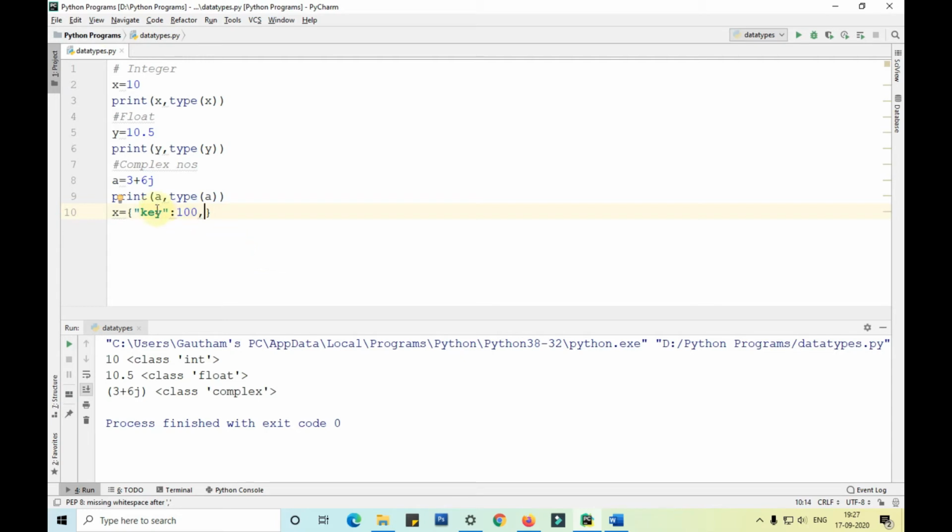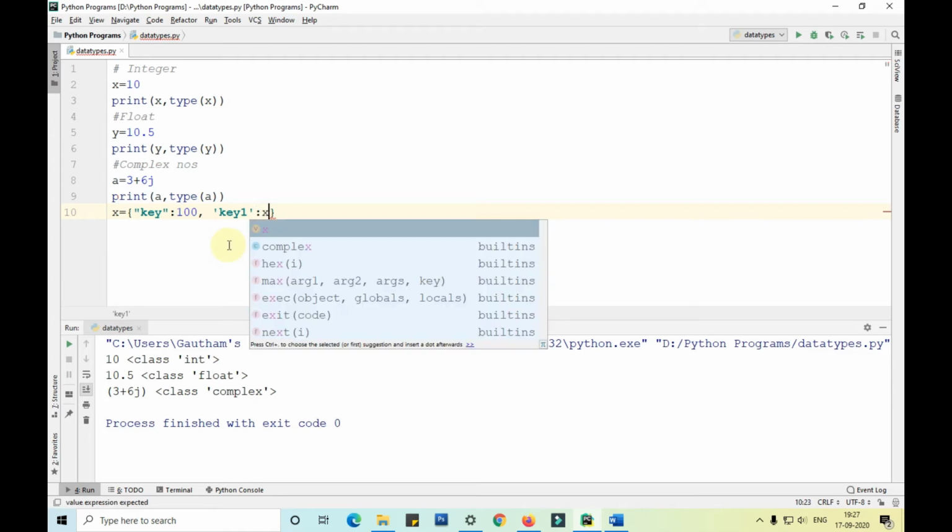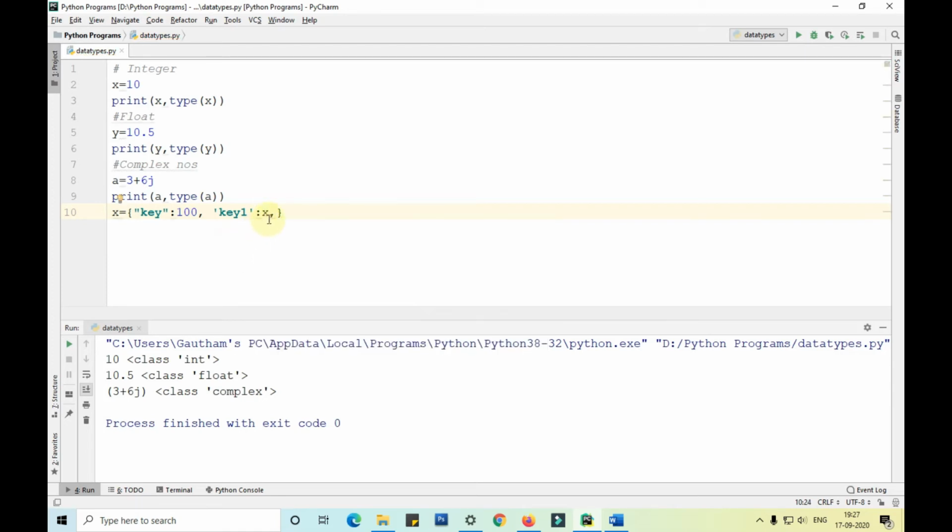As I told you, the key should always be a string, so I have declared it in double quotes. You can also use single quotes there, that's not a problem. I'll also show you with single quotes here. So instead of taking a value there, I have taken x there so that I can show you how it works with different types of data types in a dictionary.